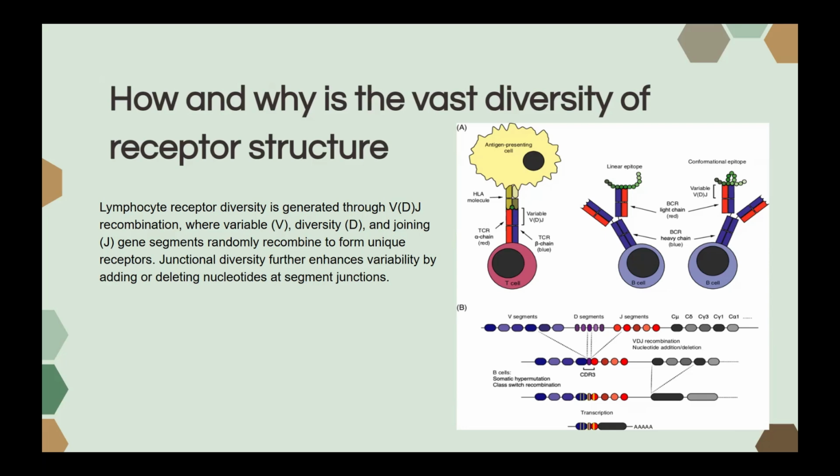In B cells, additional diversity is introduced through somatic hypermutation after antigen exposure. This vast diversity allows lymphocytes to recognize millions of antigens, ensuring broad immune protection, preventing pathogen escape, and maintaining self-tolerance by eliminating self-reactive lymphocytes during maturation.